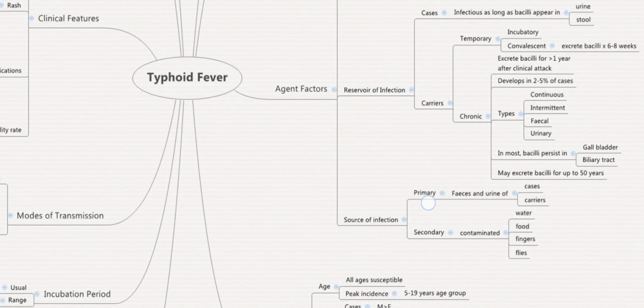The source of infection. The primary source of infection is feces and urine of the cases and of the carriers, and the secondary source of infection is the contaminated water, food, fingers and flies. You can remember that by the sanitation barrier.